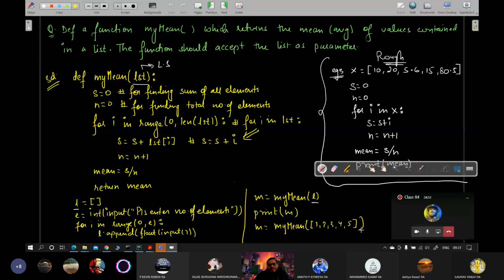ये मैंने hard coded list भेज दिया. So I can call it any number of times, whatever number of times you want, with different types of lists each time. So this LST is merely symbolizing that it will accept whatever value or whatever type of list you are sending from outside every time you call it. Okay, so it is local to this function myMean.